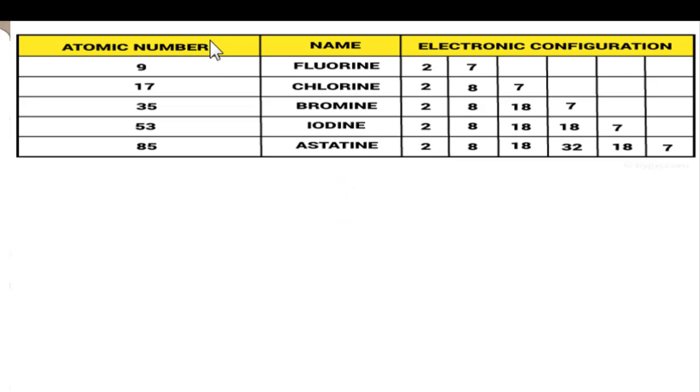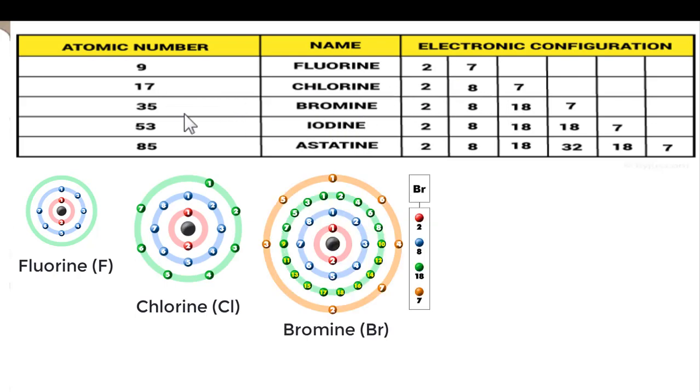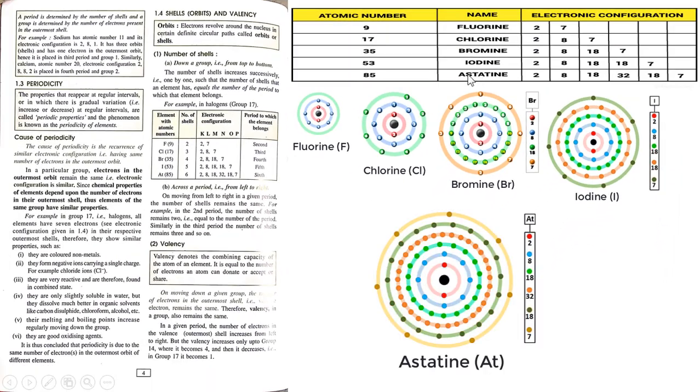So now let us look at the atomic number. Fluorine is 9. If you write it in the electronic configuration, it has got 2 and 7 electrons. Chlorine is 17, so 2, 8 and 7. Bromine is 35, so 2, 8, 18 and 7. Iodine is 53, 2, 8, 18, 18 and 7. Astatine is 85, so 2, 8, 18, 32, 18 and 7. This is the electronic configuration of these halogens.